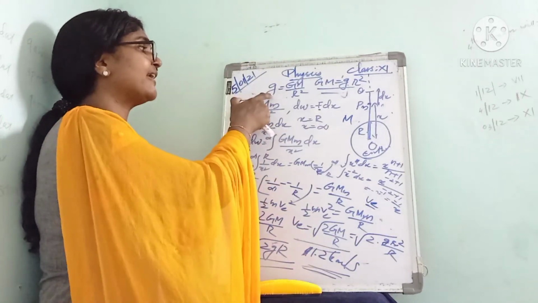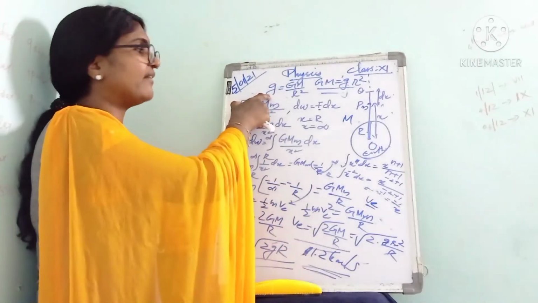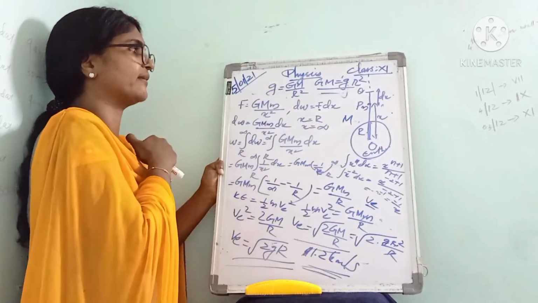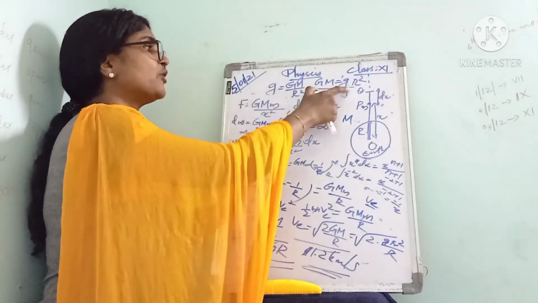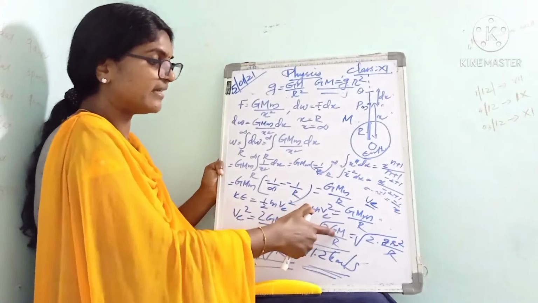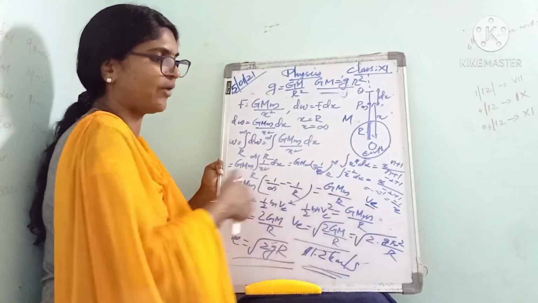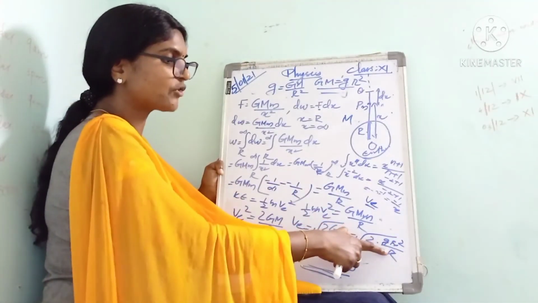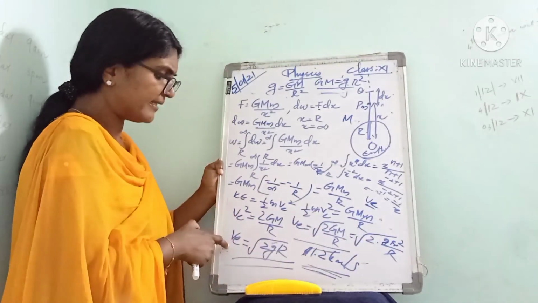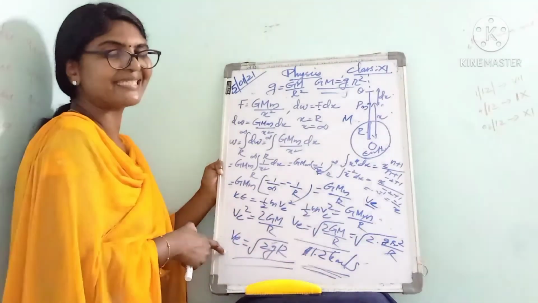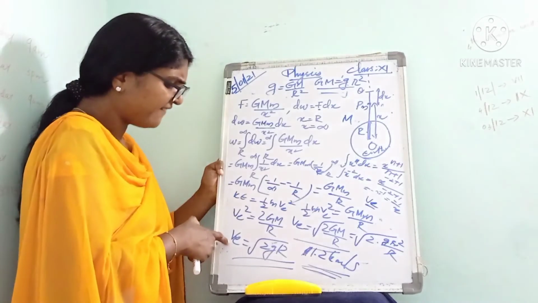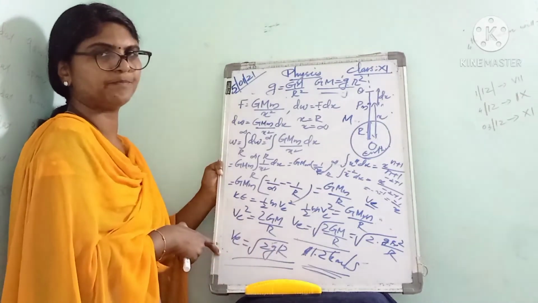First we can modify this equation. For that we consider the equation of acceleration due to gravity, g is equal to GM by r square. Cross multiplying this, GM is equal to gr square. Then we can substitute for GM as gr square. So 2 into gr square by r, r cancels and the remaining is root 2gr. This is another equation for escape velocity. V is equal to root of 2gr, isn't it?